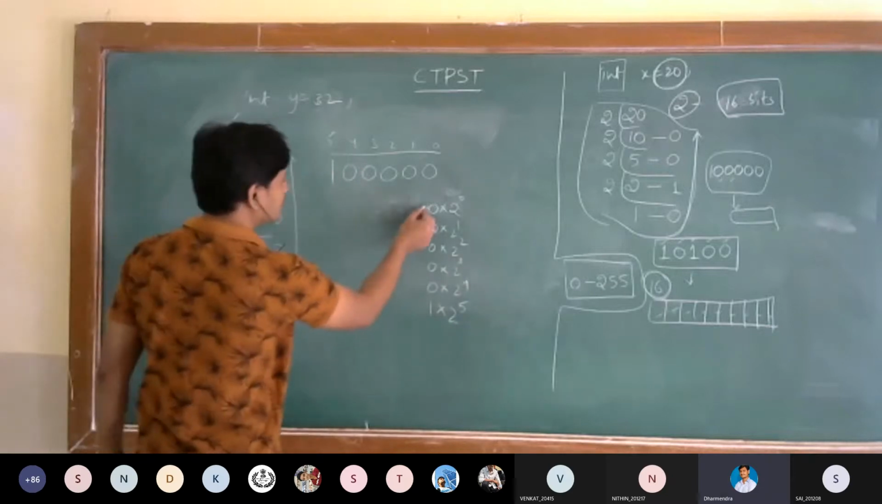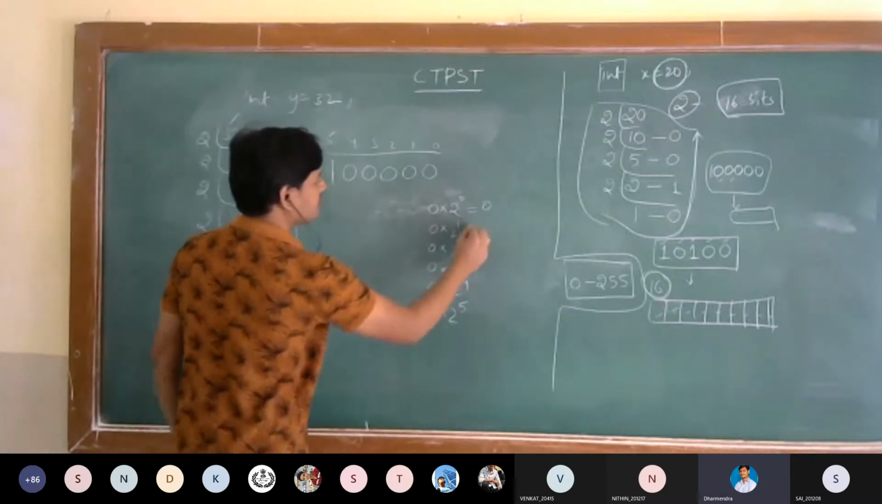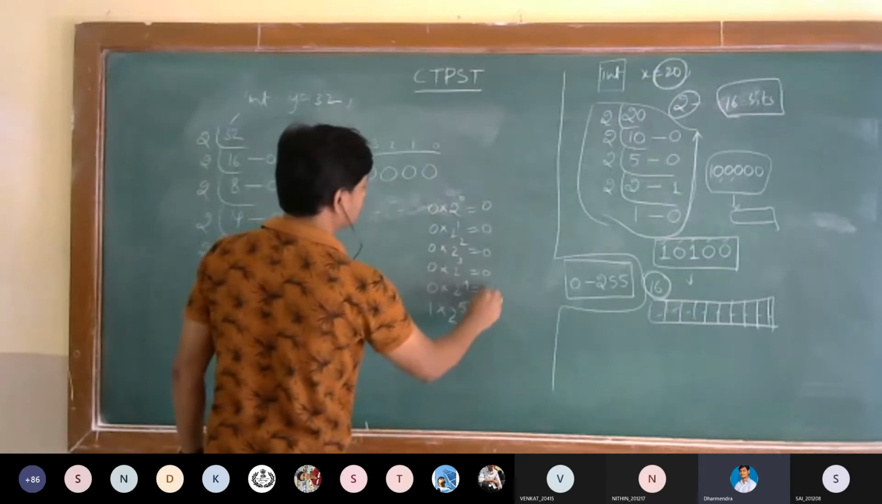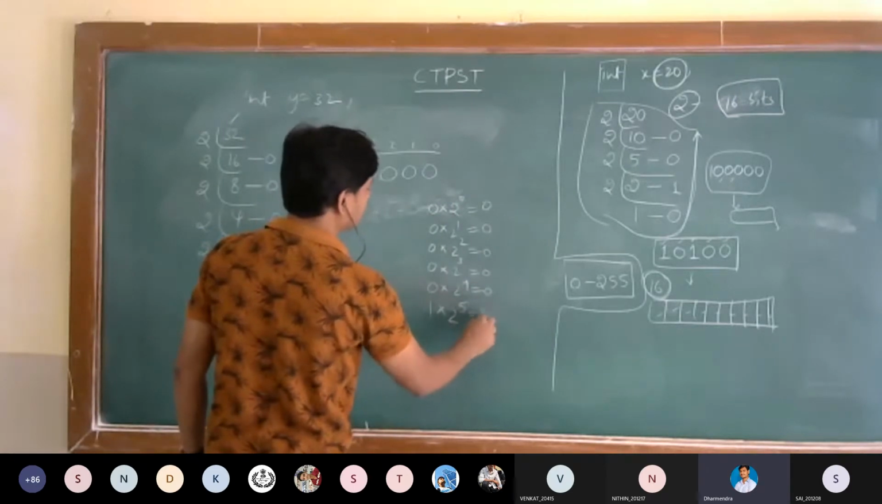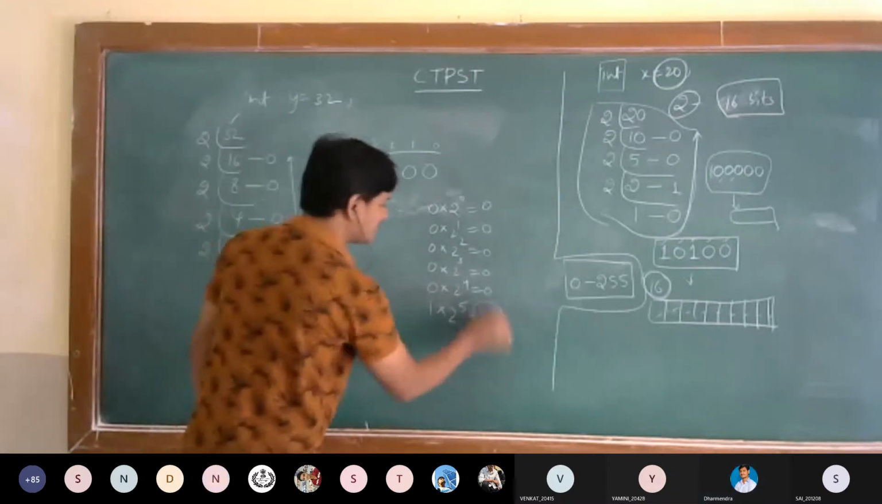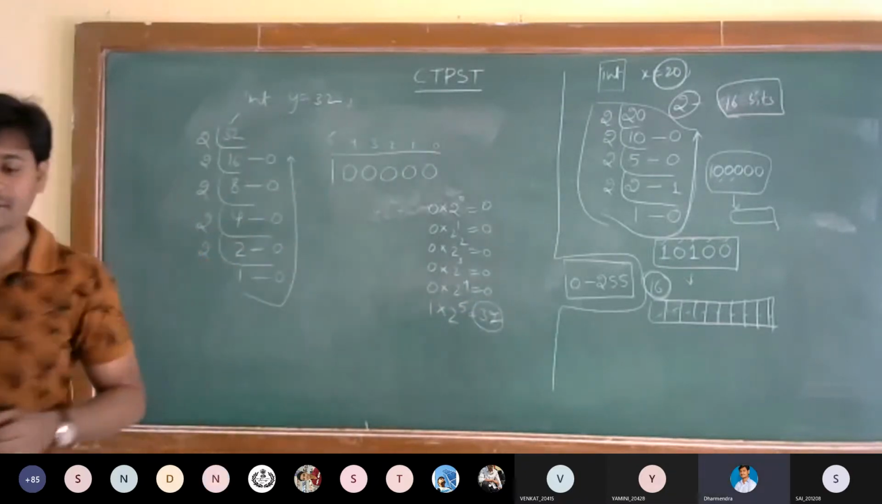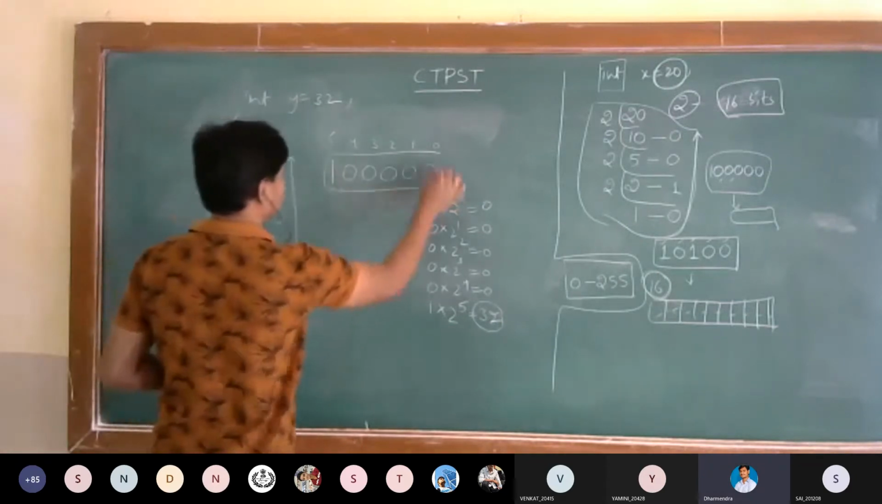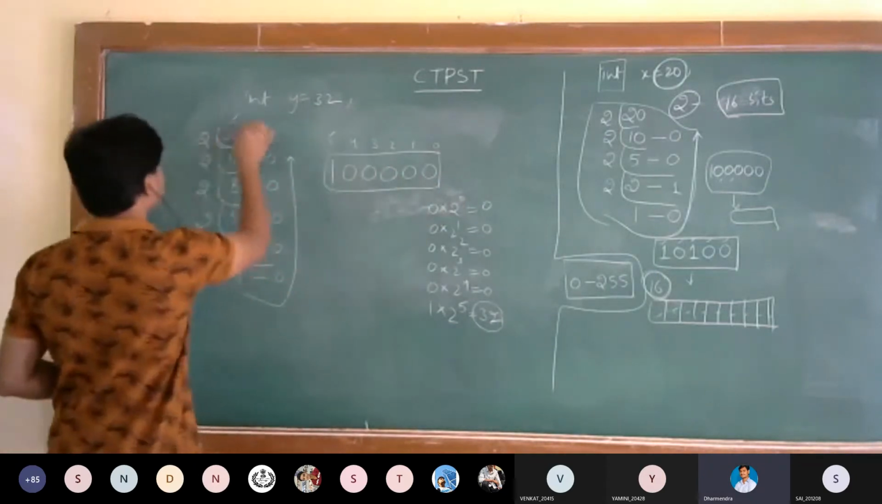Now you tell me the values. How much will we get here? 0 into something is always 0. Here how much will we get? 2 power 5 is 32. So through this we can know it's the binary equivalent. It is the binary equivalent for this 32.